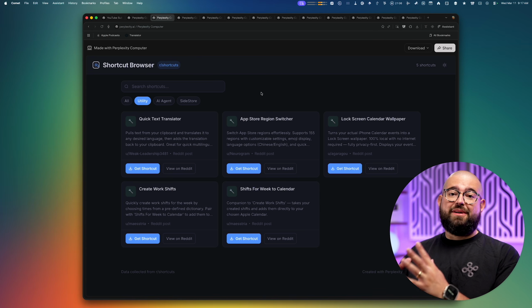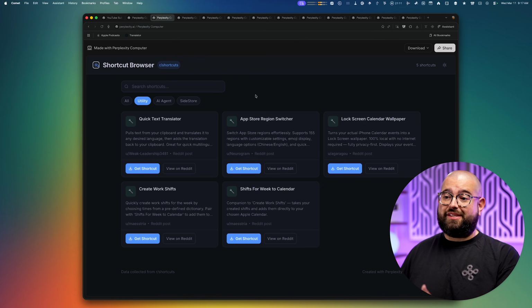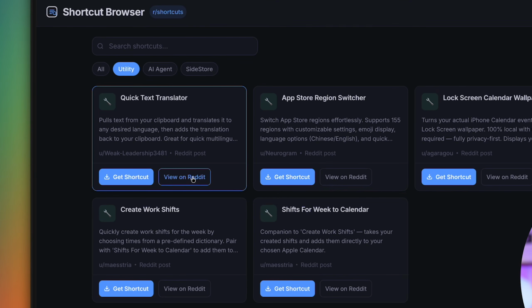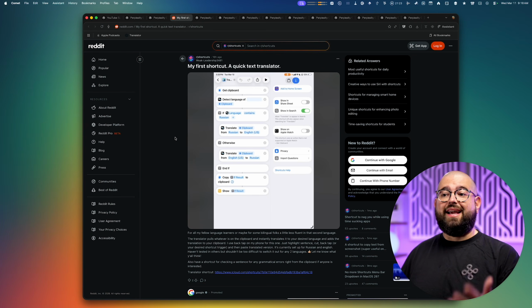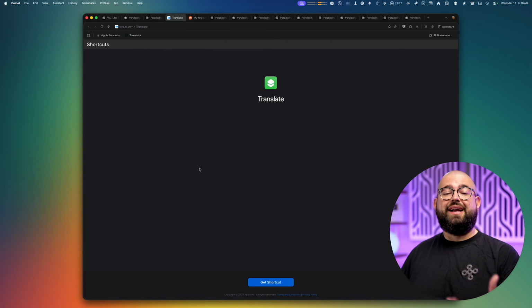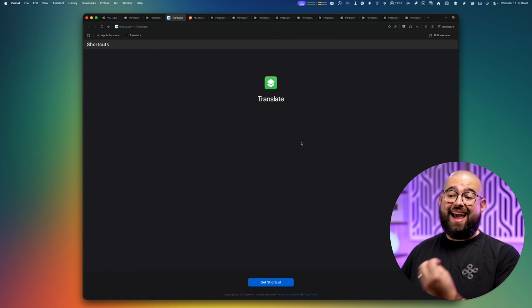And as I mentioned, I built a Reddit scraper. I know there's awesome shortcuts often shared to the shortcuts subreddit, but I forget to check it. And this little app shows me the latest shortcuts shared in that subreddit. I can always click to view on Reddit and it'll bring me directly to that post, or I can just get the shortcut right here. It gets the iCloud link from those posts and I can download it.